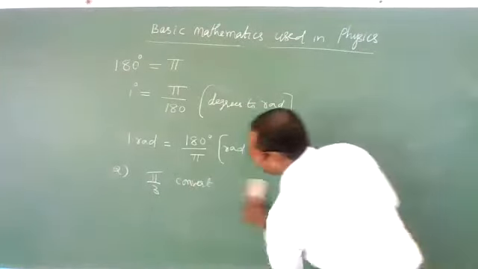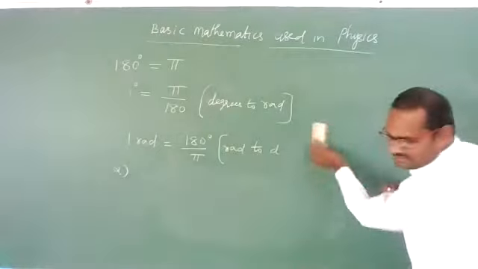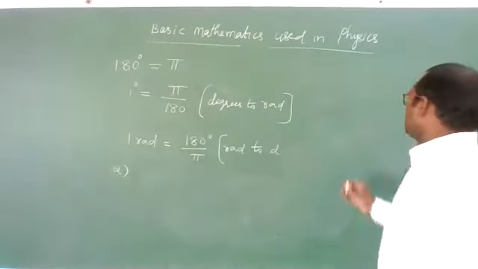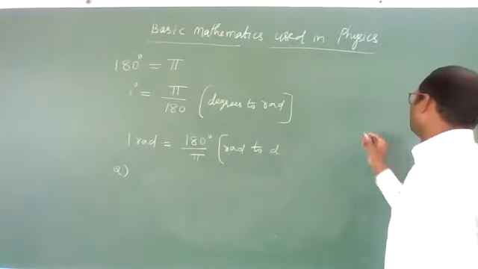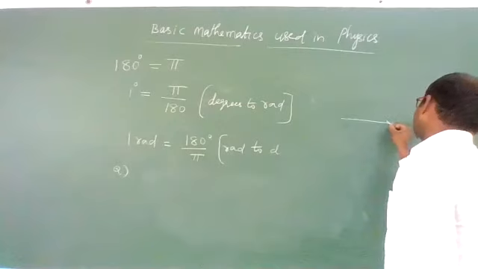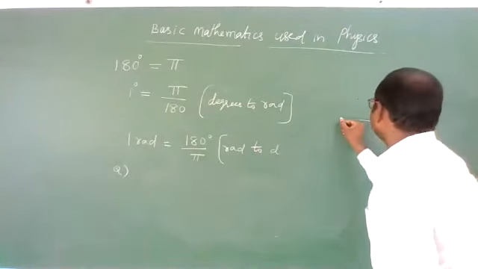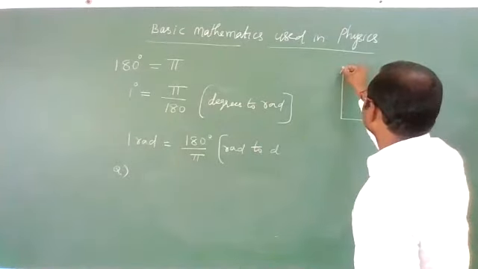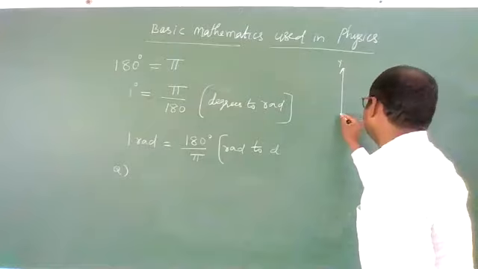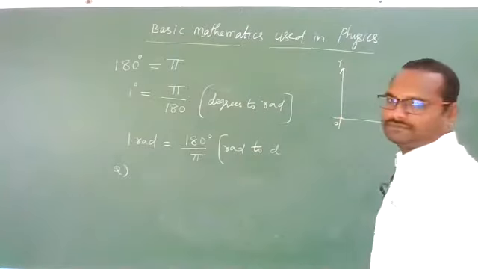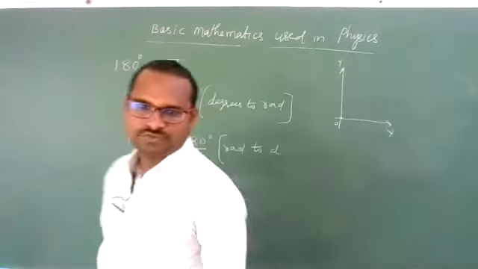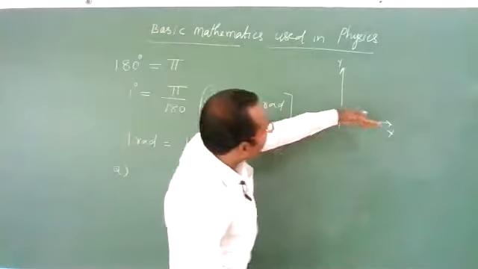I'll take one example. See, for example, this is the x-axis, and this is the origin. Let us suppose a y-axis. Now let us suppose one rotating vector is there.